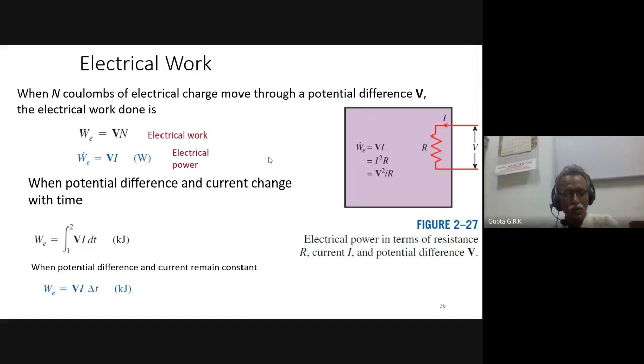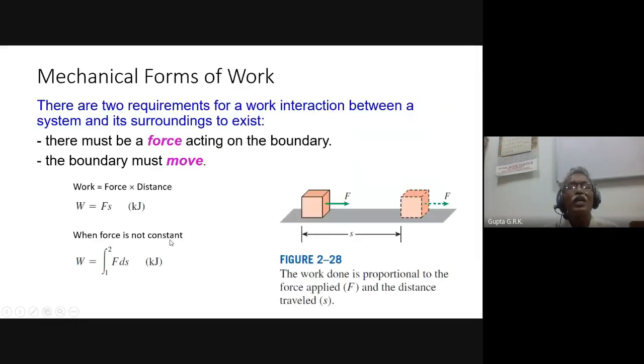Quickly, we will go through them. So this is electrical work. When n coulombs of electric charge move through a potential difference V, then the electrical work done is Vn. And per unit time, that is W dot. Charge per unit time is current. So VI, where I is in amperes and V is in volts, so VI is in watts. And potential difference and current change with time. So if it is going from one state to another state, it is integral 1 to 2 of VI dt. Okay, so this is the way we can find the electrical work.